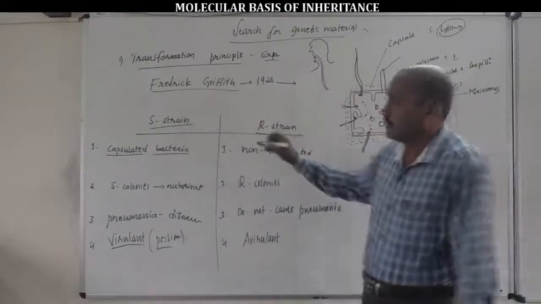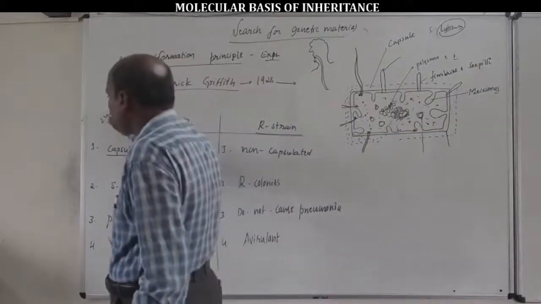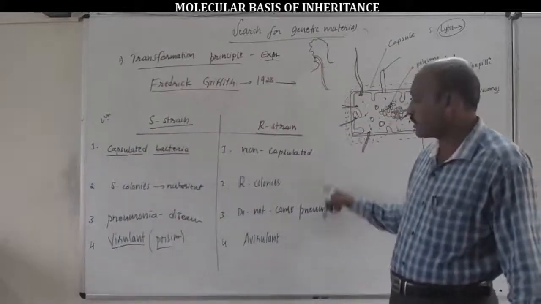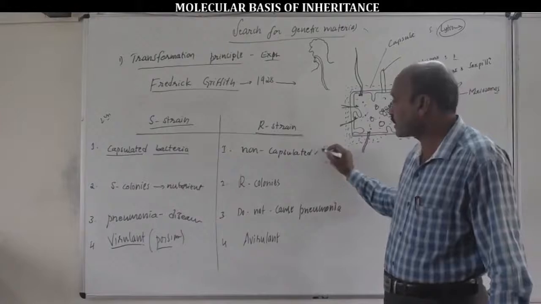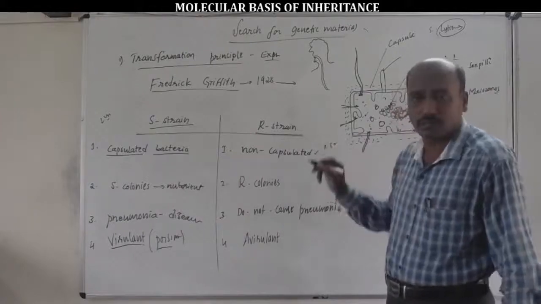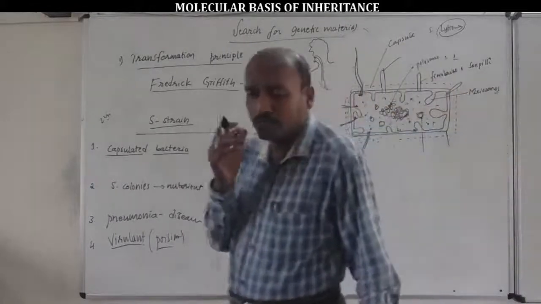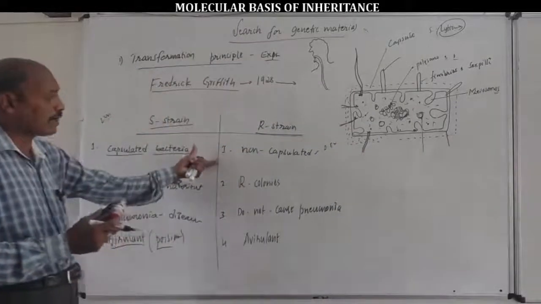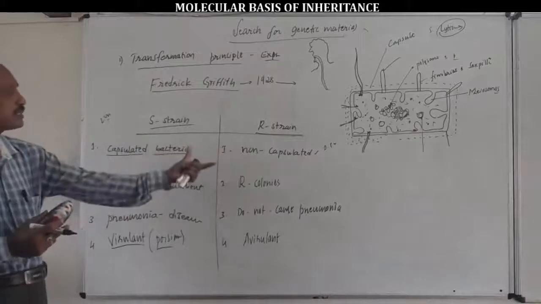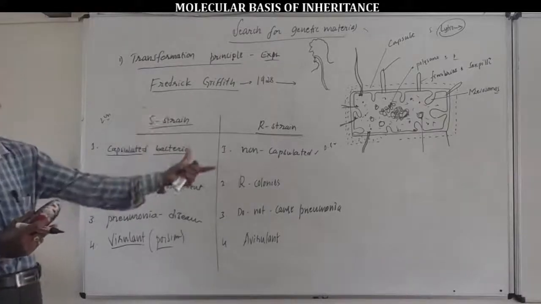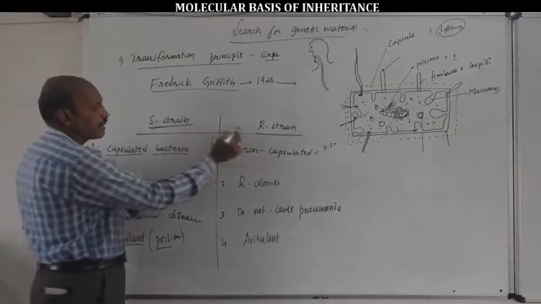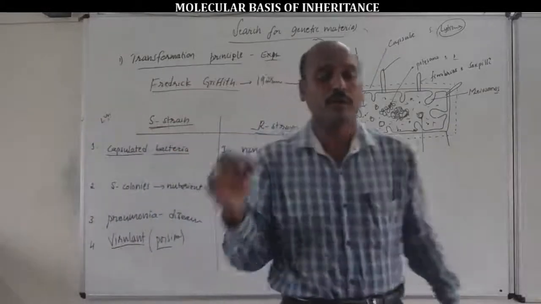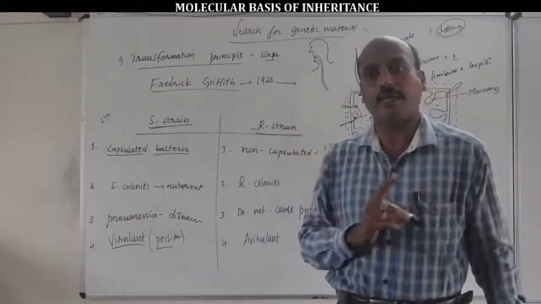Very important. For a 2 mark question, an expected question: differentiate between S strain and R strain bacteria. 4 characters, 2 marks. Each character carries 0.5 marks. Most expected question in a number of board exams. So it has appeared in board exam question papers. So these are all the differences of S strain and R strain bacteria. S strain and R strain bacteria are the two existing forms of Streptococcus pneumoniae bacteria.